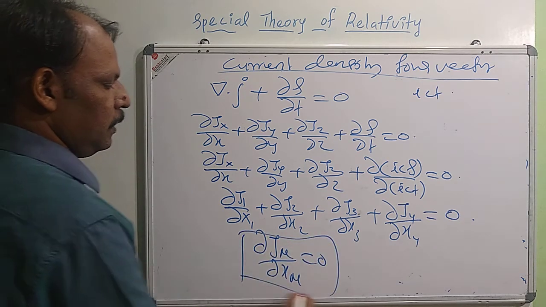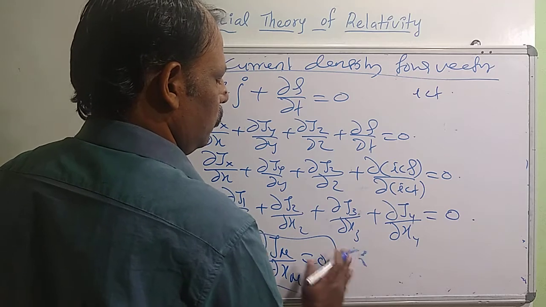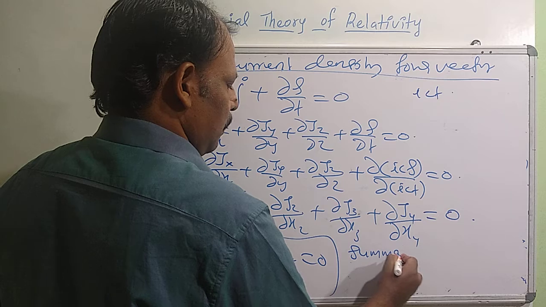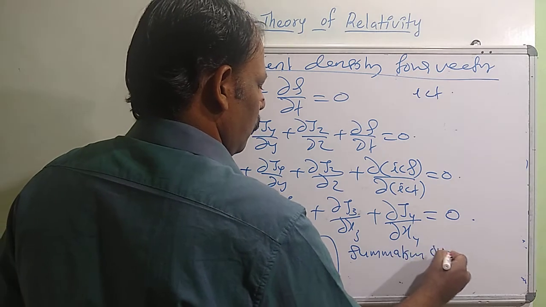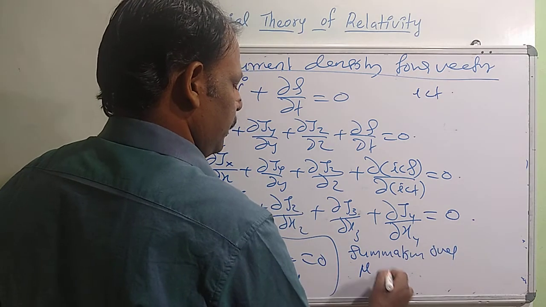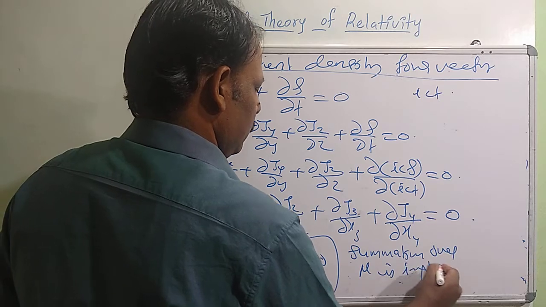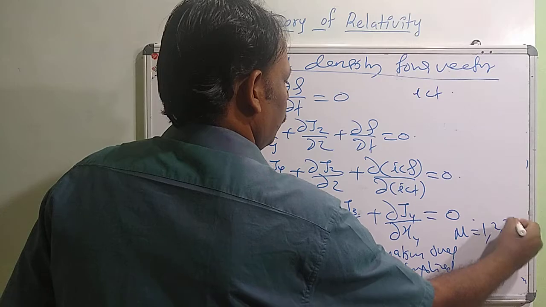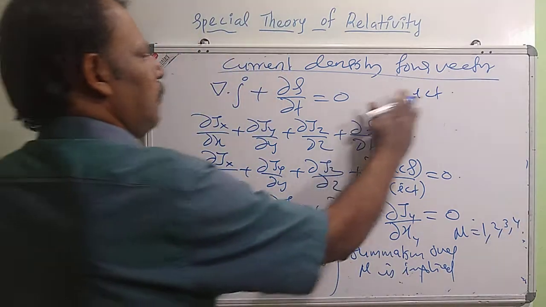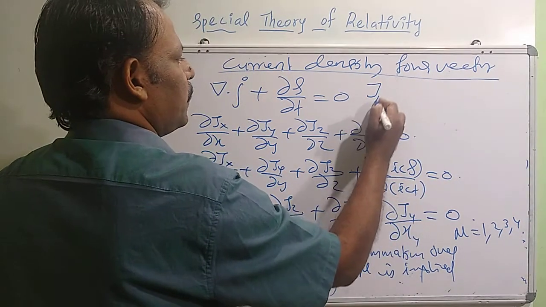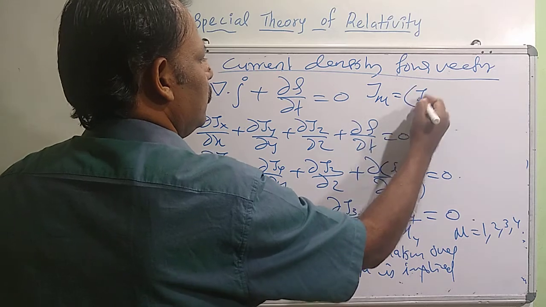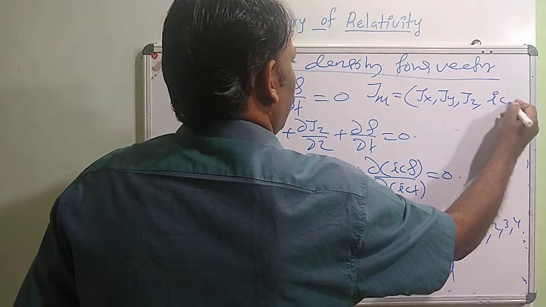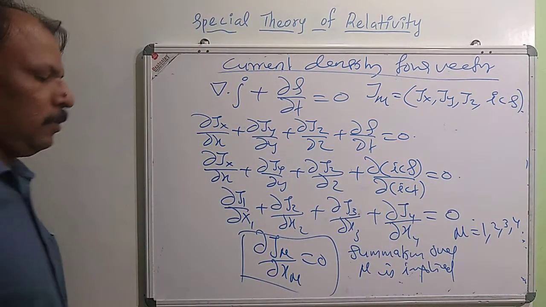Here the index μ is repeating. So according to Einstein's summation convention, summation over μ is implied, μ equal to 1, 2, 3, 4. So the 4 components of the current density 4-vector Jμ can be written as Jx, Jy, Jz. The 4th component is taken as iρc.